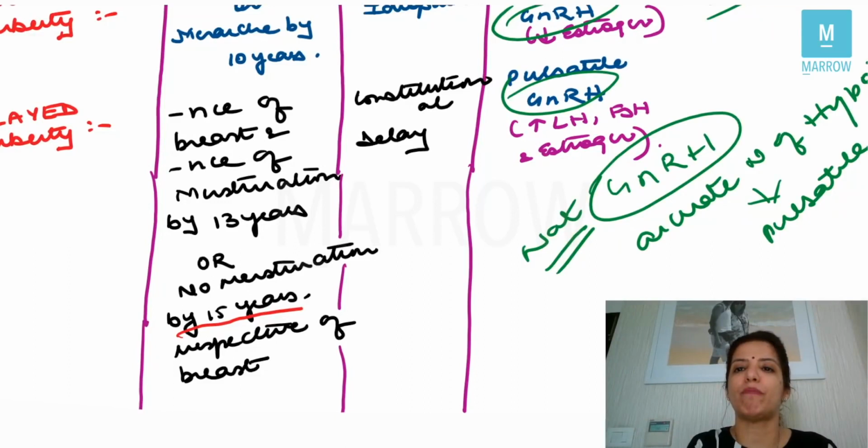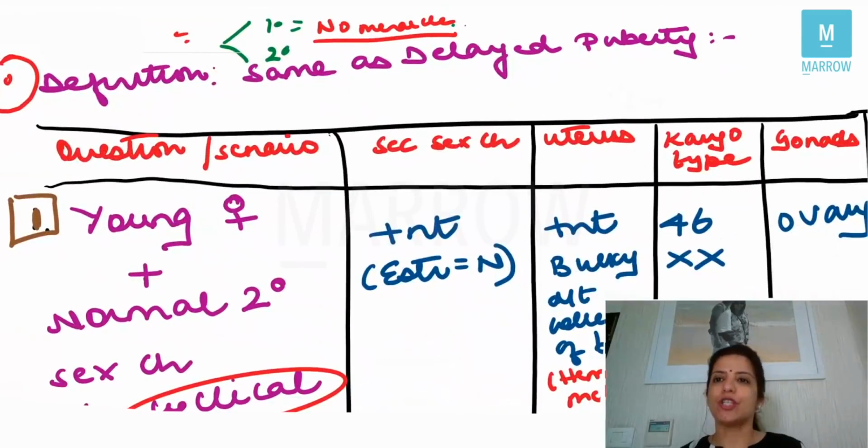Same definition you apply to primary amenorrhea, that if by 13 years of age there is no menstruation in absence of breast, or by 15 years of age there is no menstruation irrespective of the presence of breast, that is called primary amenorrhea, right? In primary amenorrhea, questions are asked very often. One or two questions on primary amenorrhea you will definitely get in your paper.